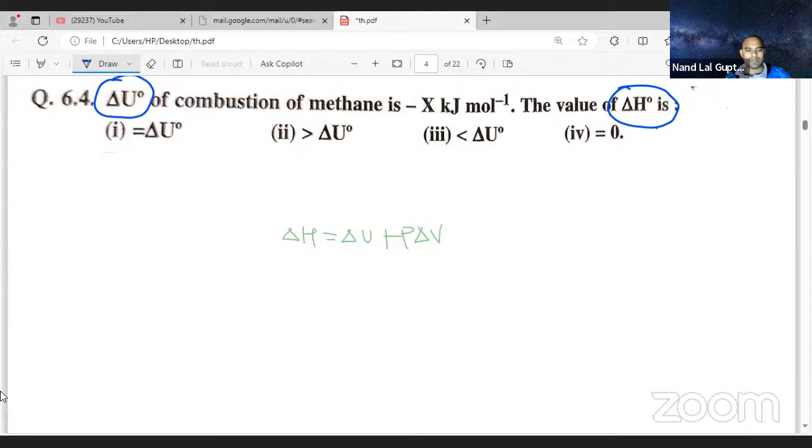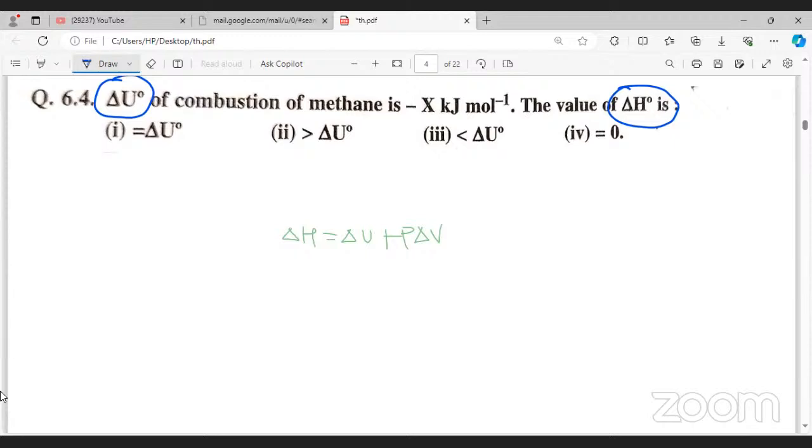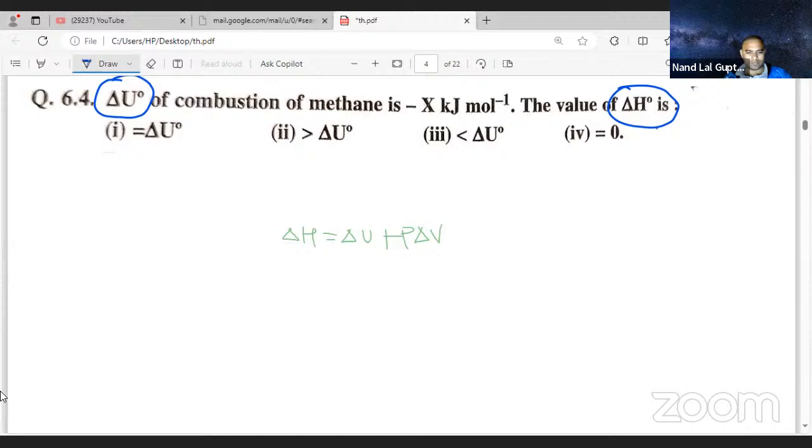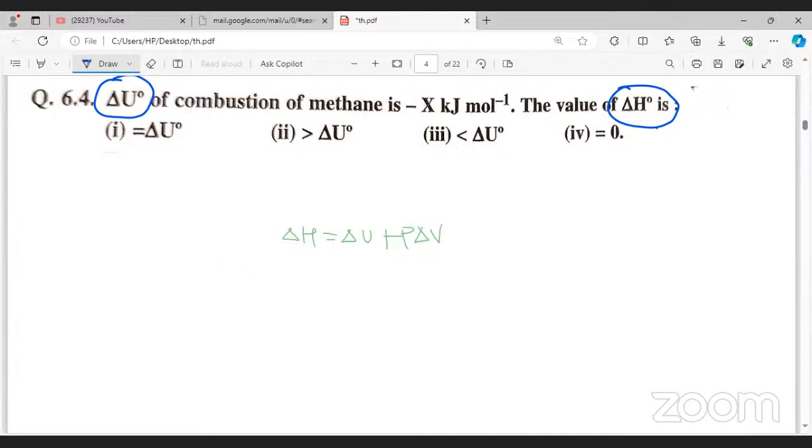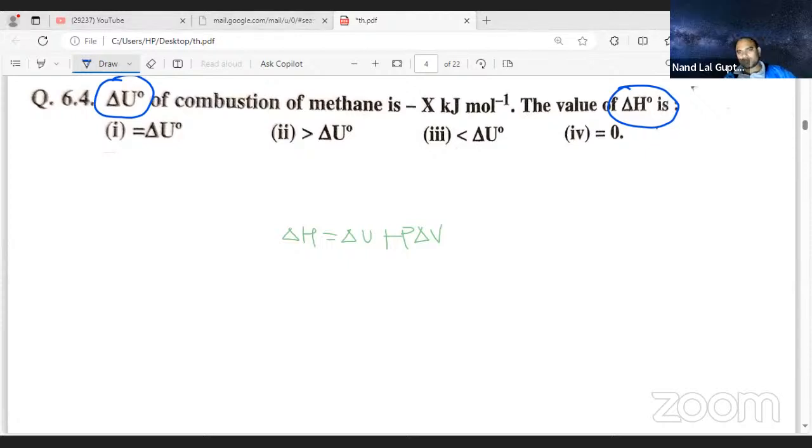Then next step, what will be the next step? So next step, delta H is equal to delta U plus P delta V term. Interrelated.